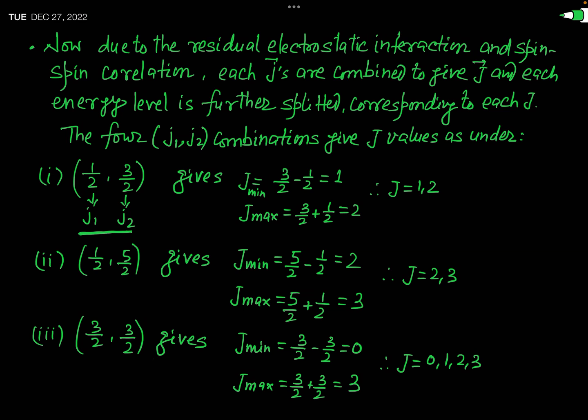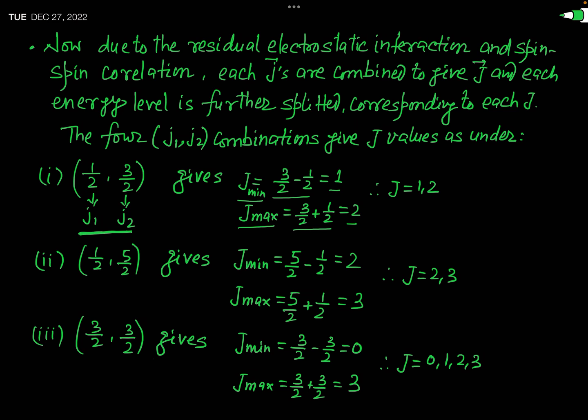Minimum value of capital J will be what? That will be equal to 3 by 2 minus 1 by 2, and that is equal to 1. And then we will find the maximum value. Maximum value is simply the sum of j1 and j2, and that will be 3 by 2 plus 1 by 2, which is equal to 2. So minimum value of J is 1 and maximum value is 2.